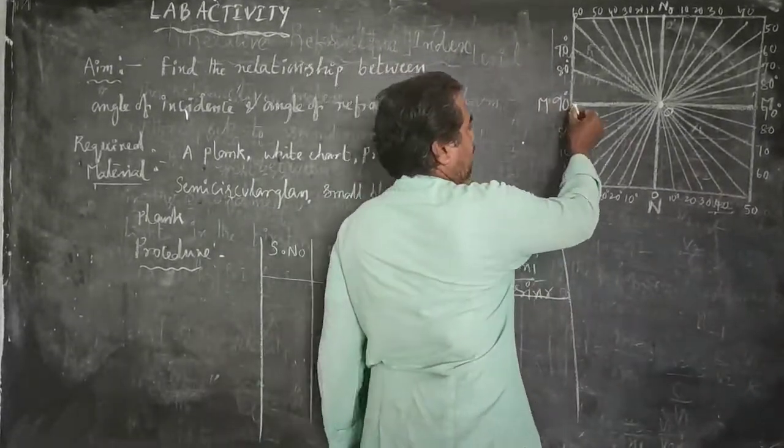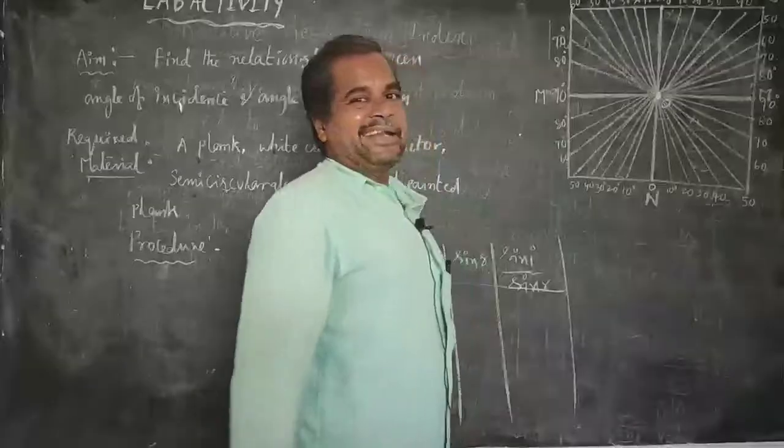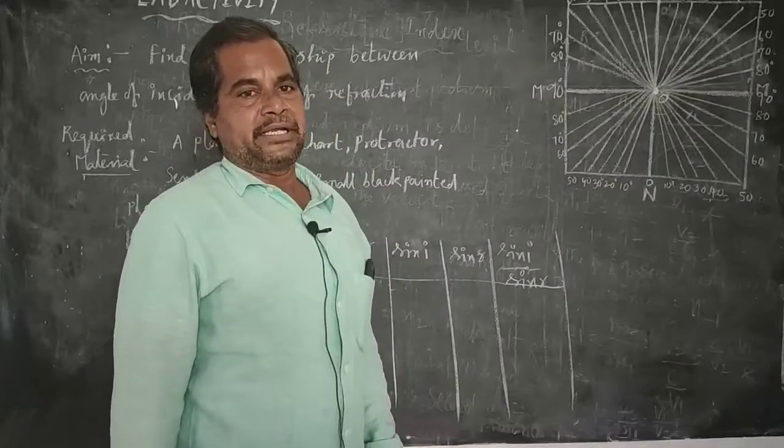Here the horizontal line is treated as the interface of two media.